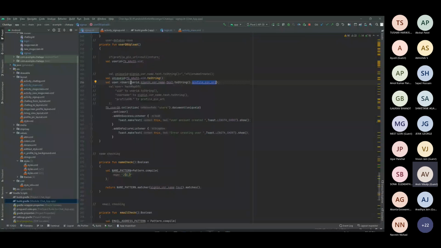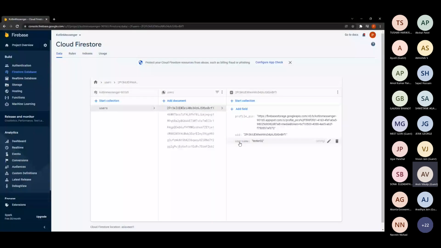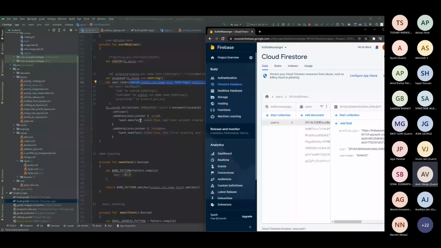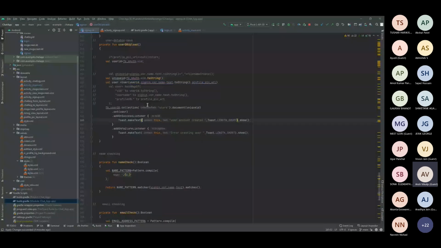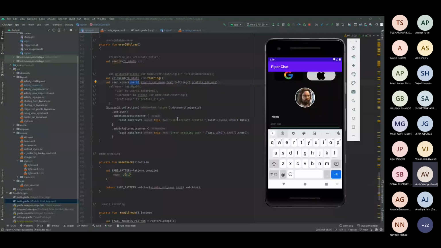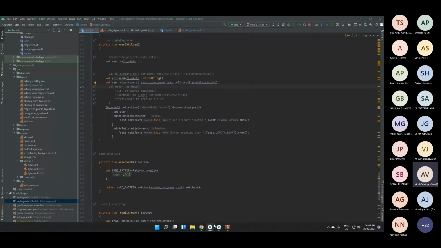And see, these three fields actually refer to this particular stuff here. Here you can see these three fields: profile pic, UID, and username. So these are the same stuff. The UID is this particular UID. Here it is, user ID. That is the particular UID. And the sign in username is this name. And the profile pic URL is the location of this here.